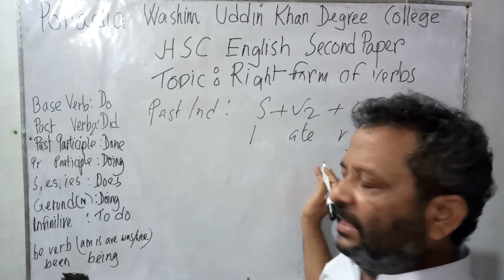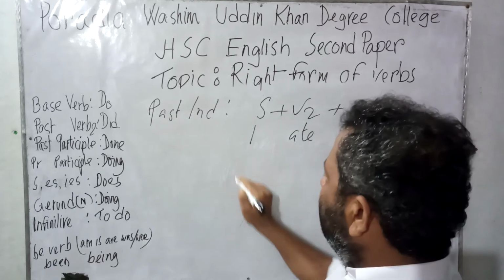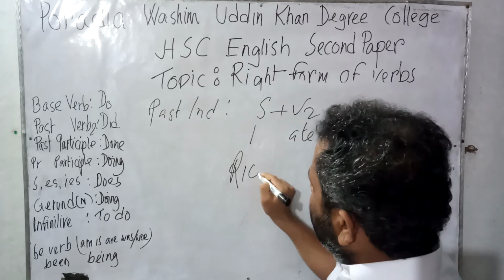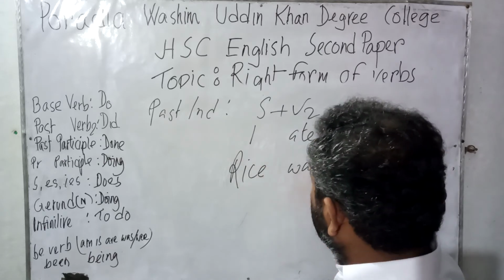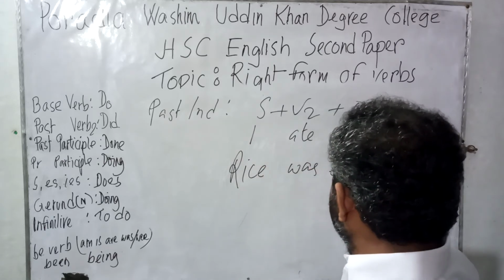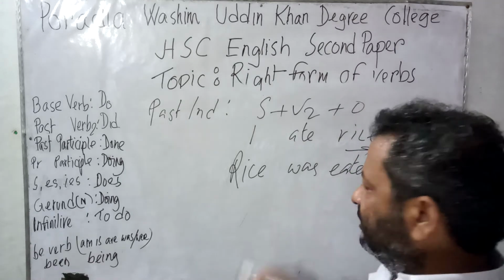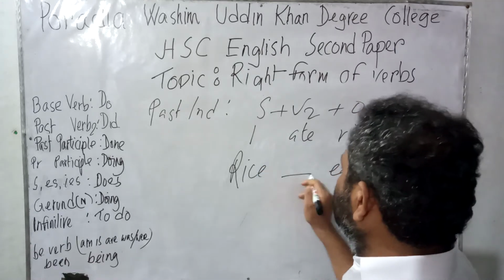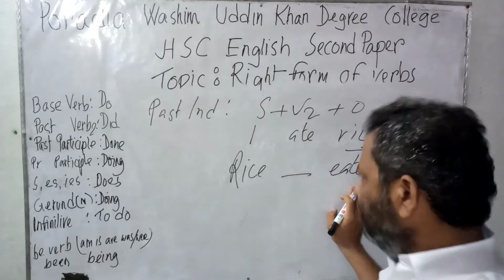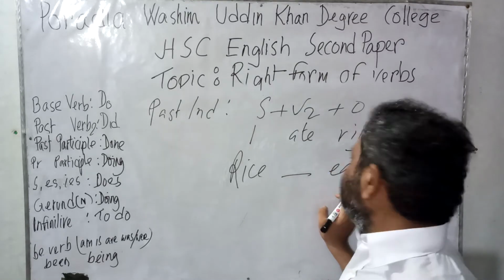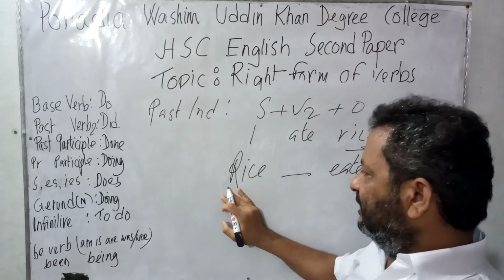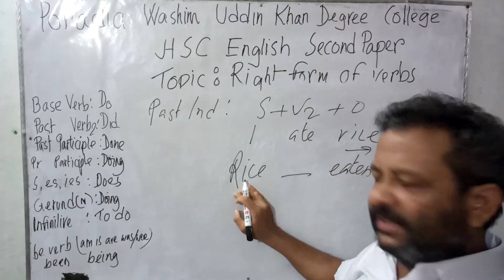Now the voice of the sentence I ate rice would be rice was eaten by me. Now let us consider that the word was is not given here. So eaten is given. So by considering that the verb is given, the object has come as the subject.